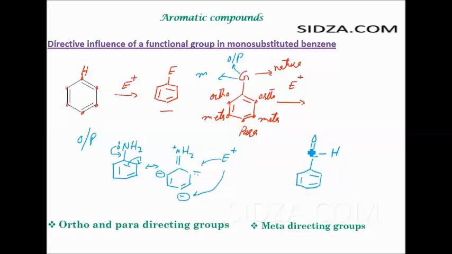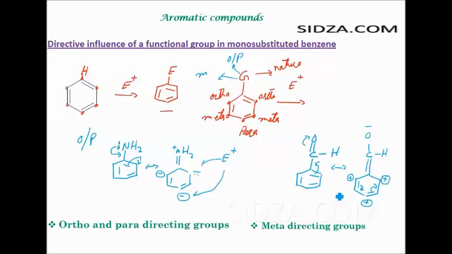This group, when we draw the resonating structures here, we have a double bond, single, then a double bond. Over here the resonance will occur like this. Electron pair will shift in the direction of the oxygen because that is the more electronegative atom, so it will be O negative, H, and we got the electron pair shifting in this direction. You got a double bond here, and you got the positive charge at the ortho position. And then again the resonance will occur, it will go to the para position, and again here the resonance will occur, it will go over here. So therefore what we see is the positive charge on the ring.